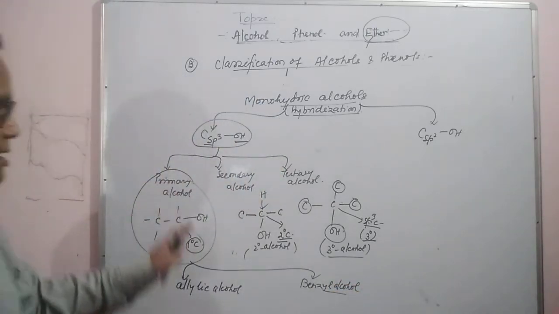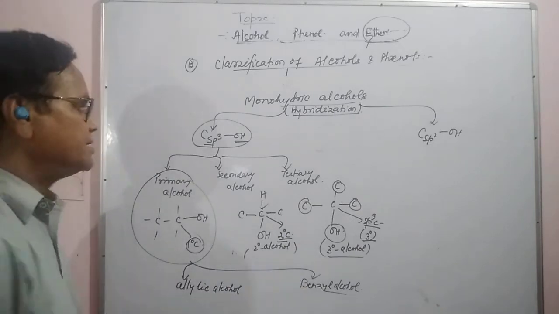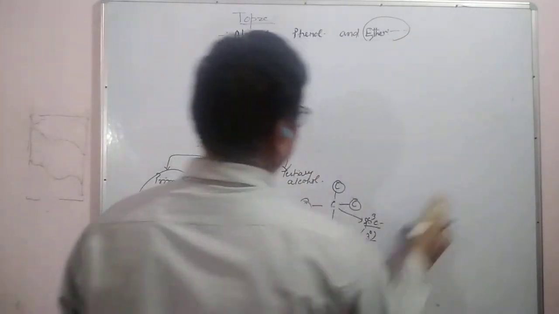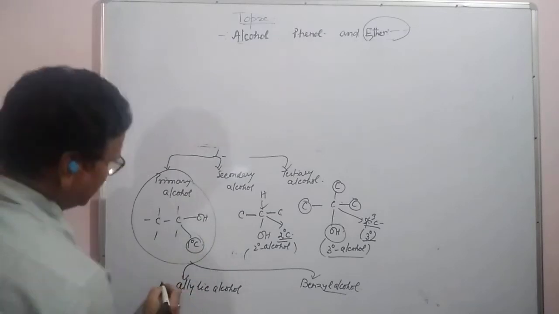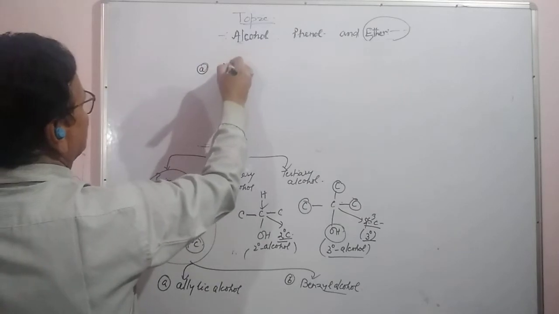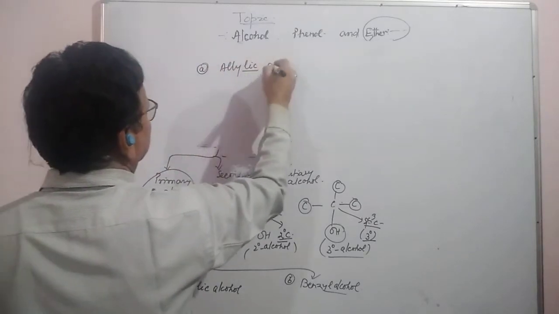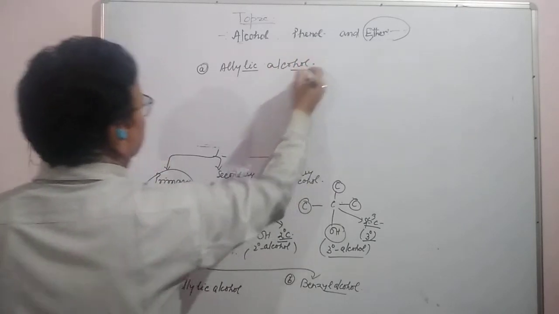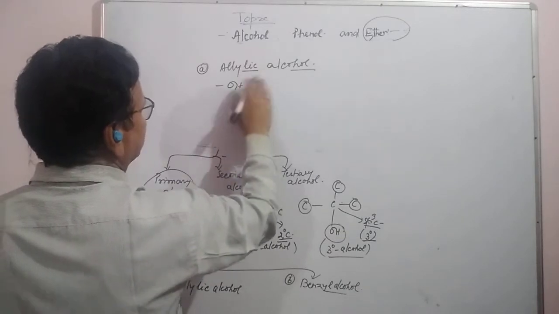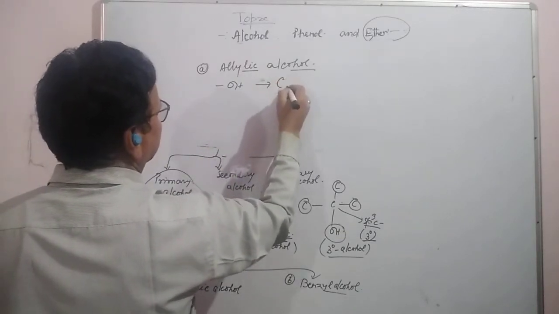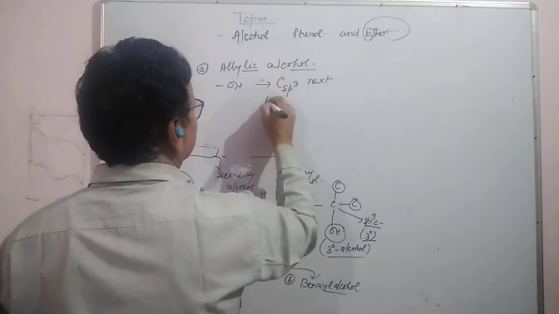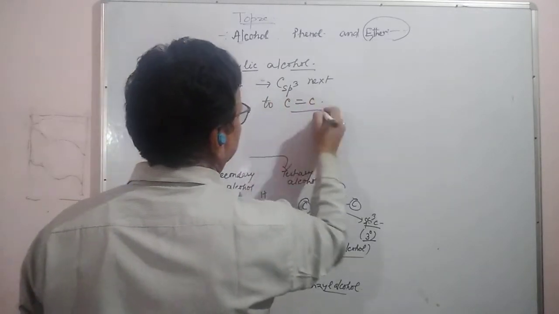Primary alcohols: allylic and benzyl. How does it happen? See here, allylic, this is A part and B part. Allylic alcohol means the OH group is attached to an sp3 carbon next to a carbon-carbon double bond.